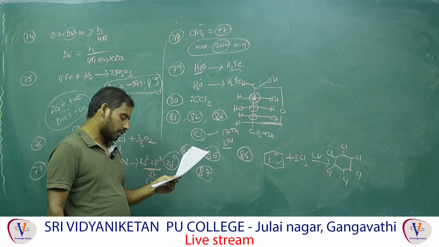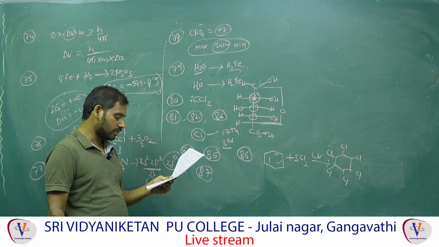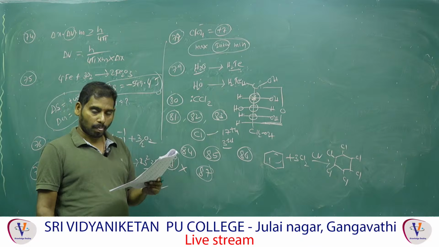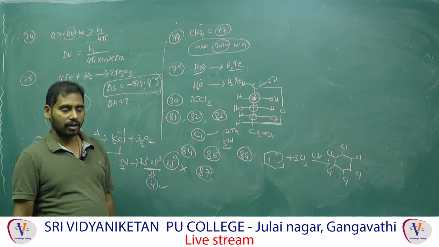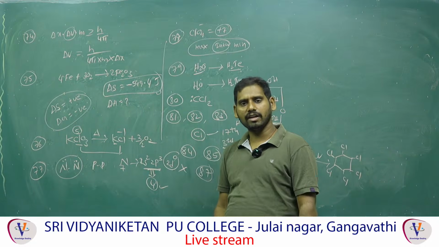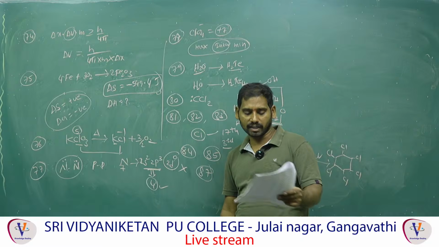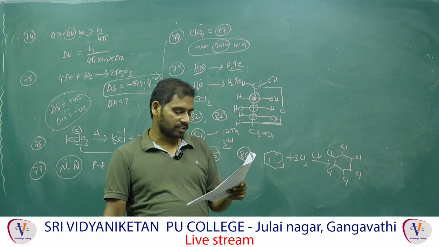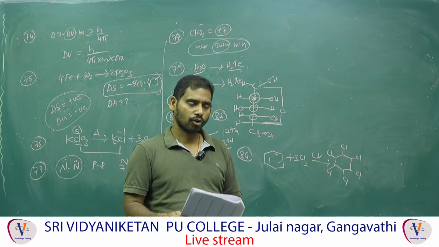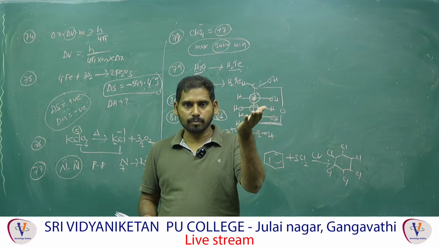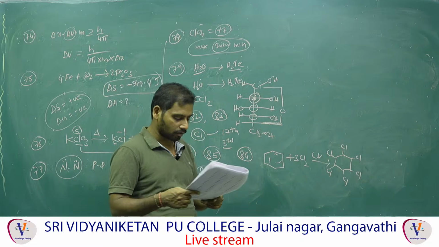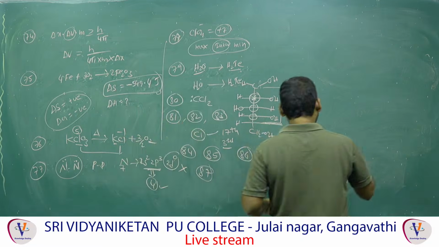In case of substituted aniline, the nitro group generally increases the basic nature. We already know basic nature is increased by electron releasing groups, and decreased by electron withdrawing groups. What they said here is that basic nature of aniline is increased by NO2. NO2 is an electron withdrawing group. So an electron withdrawing group decreases basic nature, but they said increases. So the statement is wrong. Next one, 87B.